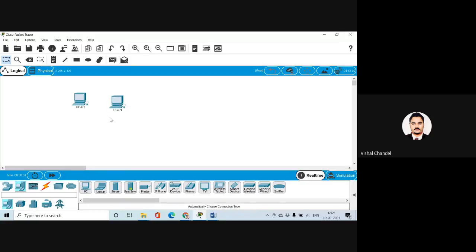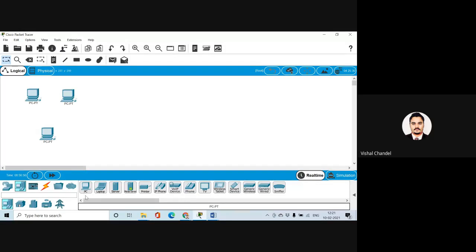For this LAN, I'm going to use these 3 systems. I think my screen is visible to all of you. I have selected these 3 systems, and what I was explaining, we are implementing here.